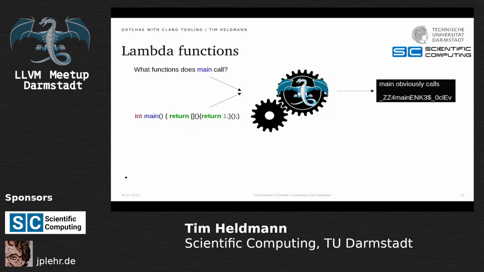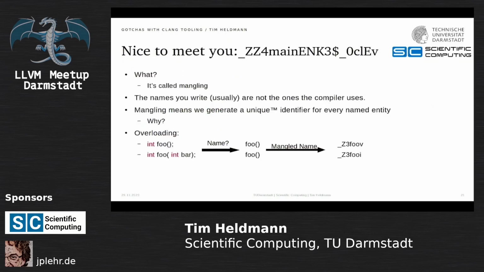And so you carefully ask Clang, uh-oh, this looks dangerous. Do you know what function main calls? And Clang is like, well, it obviously calls ZZ main4 enc3 $_0 CLEV. I mean, nice to meet you, ZZ4, but what?